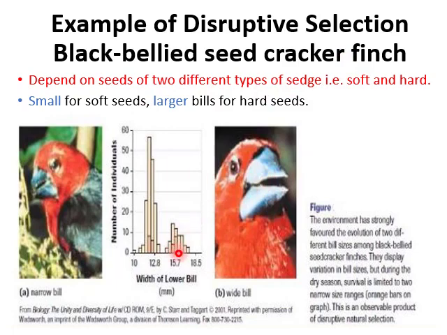The environment has strongly favored the evolution of two types of bill sizes among the black-bellied seedcracker finches. They display variations in bill sizes, but during the dry season, survival is limited to narrow size ranges, as the orange bar indicates. This is an observable product of disruptive natural selection.